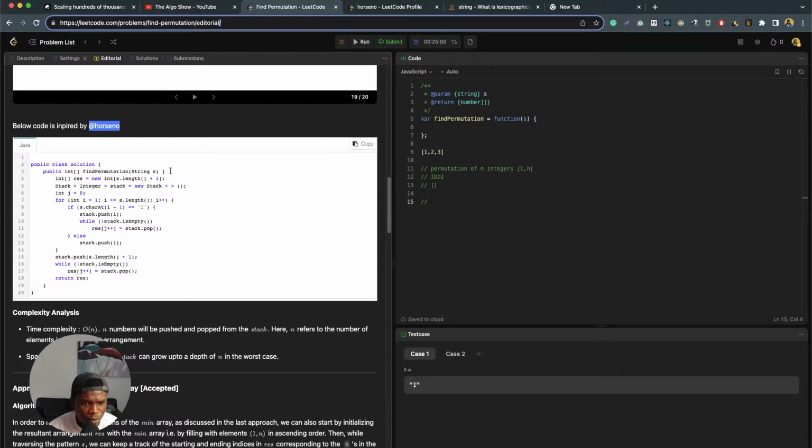So after that, we push the last item, and then while the stack is not empty, we keep popping, and then we return the result.